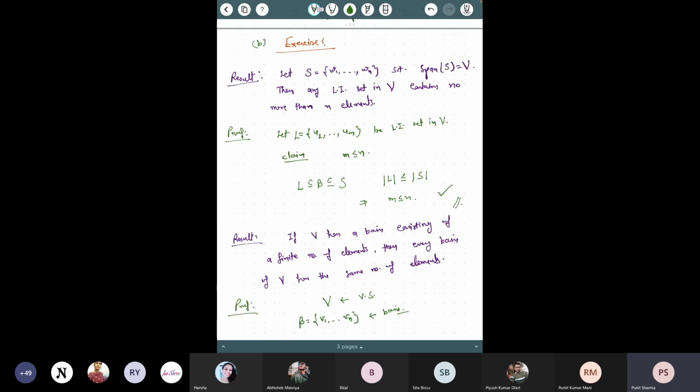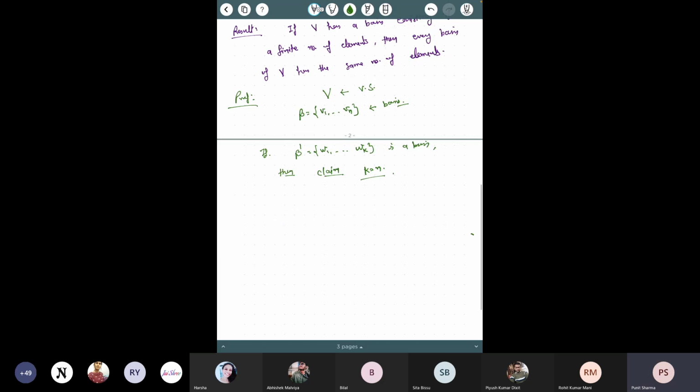Now we are given B as a basis, and B dash is another basis. One you consider as a linearly independent set, the other one as a basis. Now we know that a basis is a maximal linearly independent set, so the cardinality of B should be less than or equal to the cardinality of B dash.